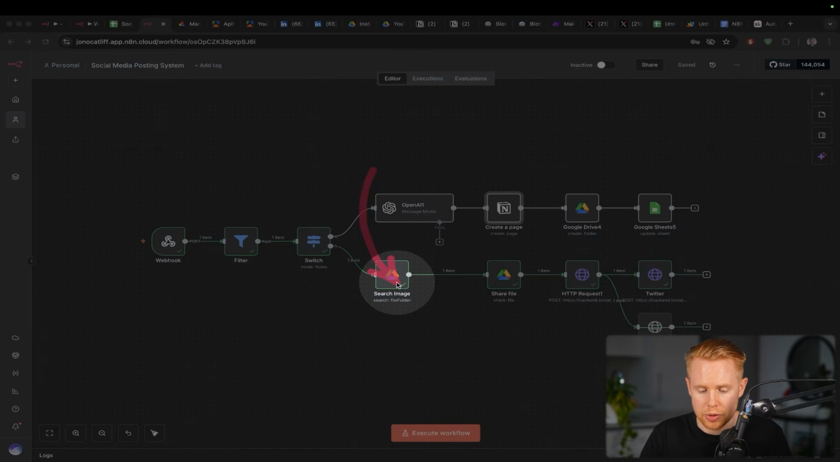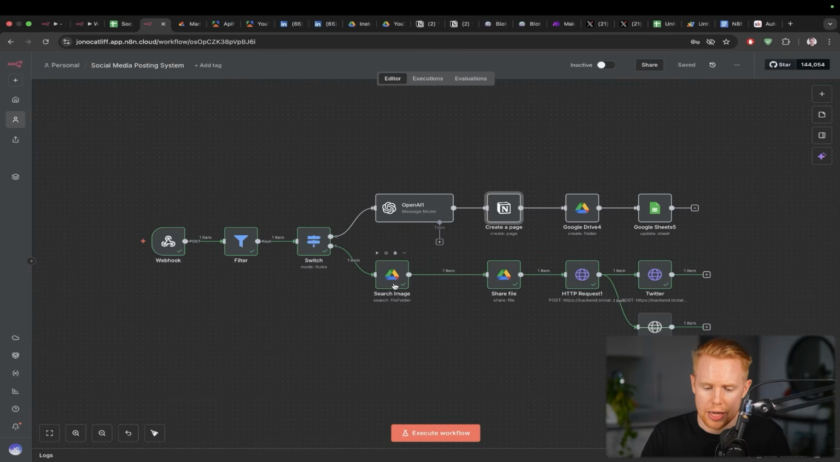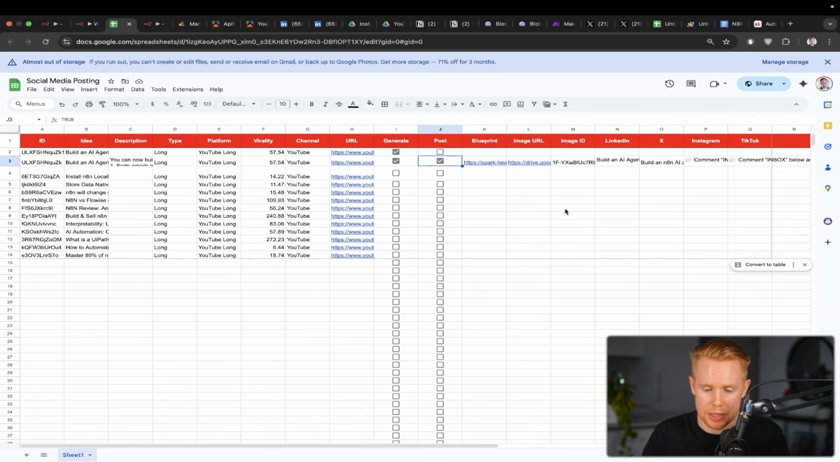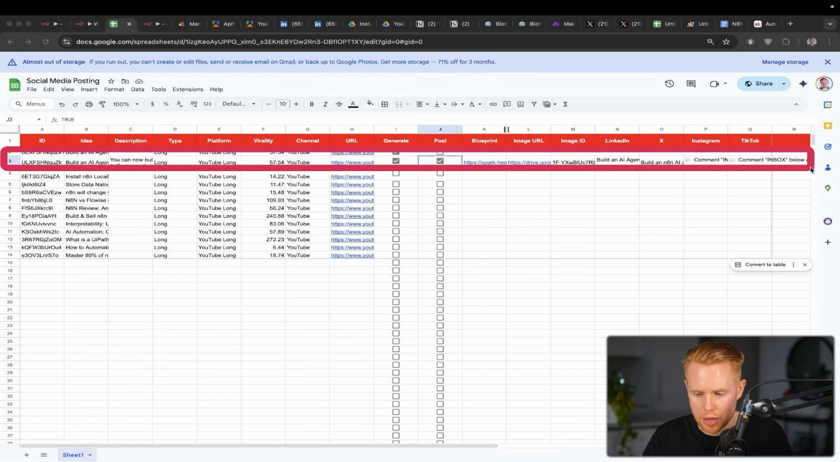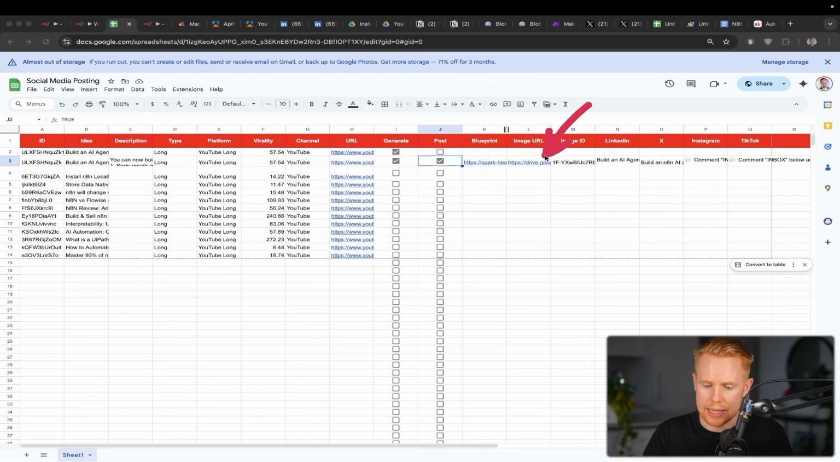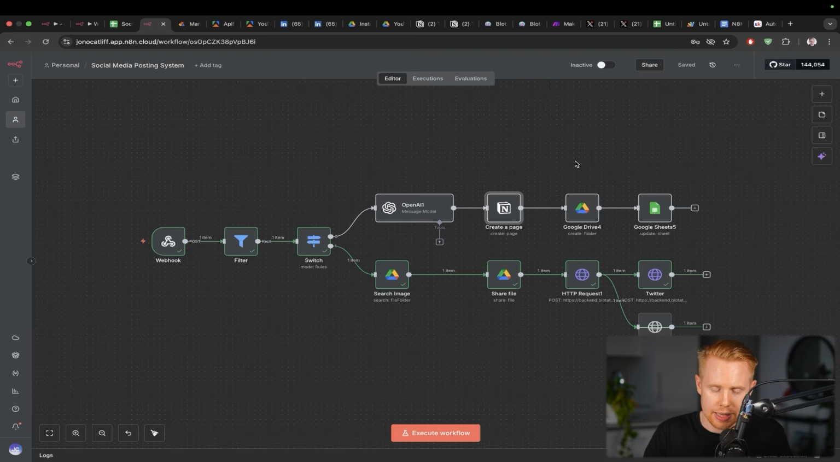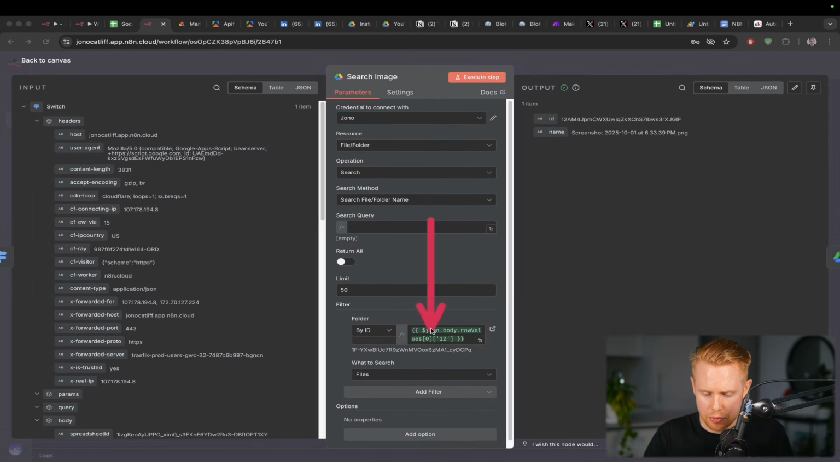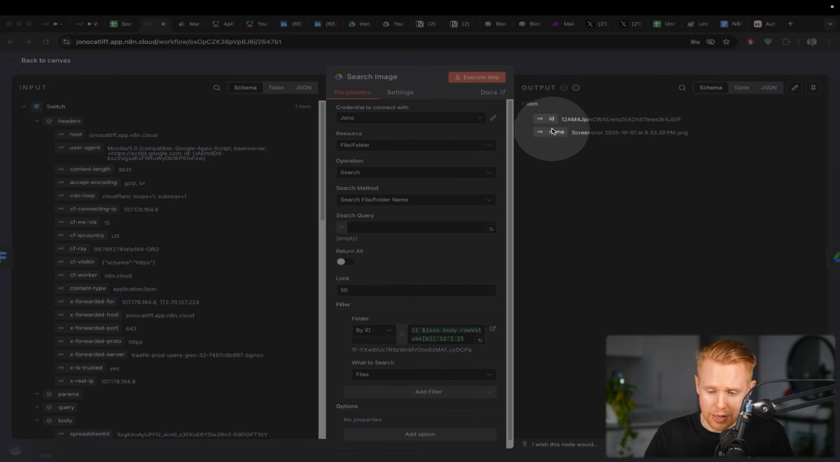And then what we're going to do is we're going to search for the image. How we search for the image in this particular workflow is anytime we check a box and we start this workflow, we actually get access to all of the information on that row. And part of that row is the Google Drive file or folder that we place the image in, and the ID of that folder. So we're going to grab the ID of the folder in this row, and we're going to search that particular ID here, and we're going to try and find all the files in it.